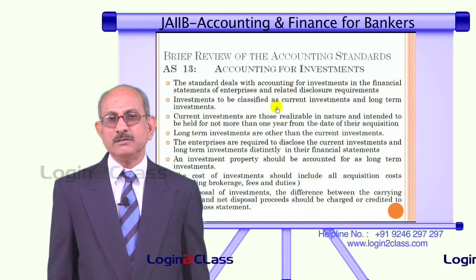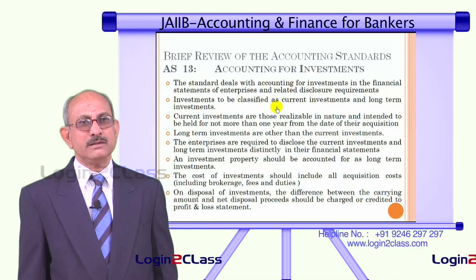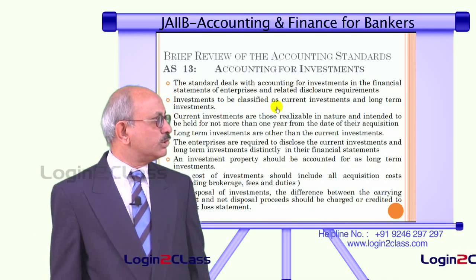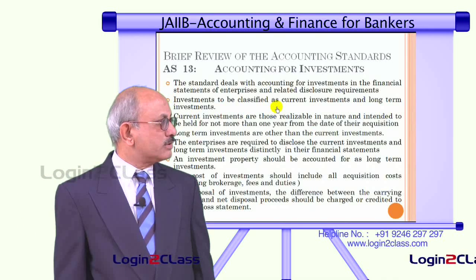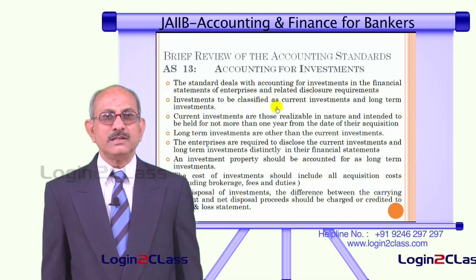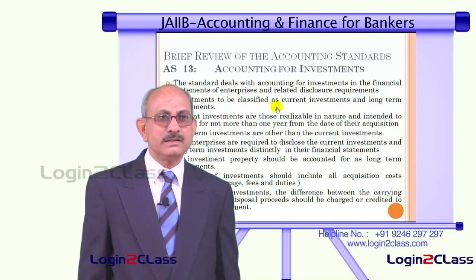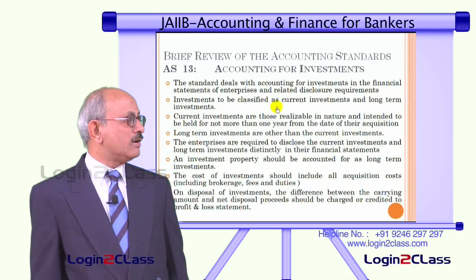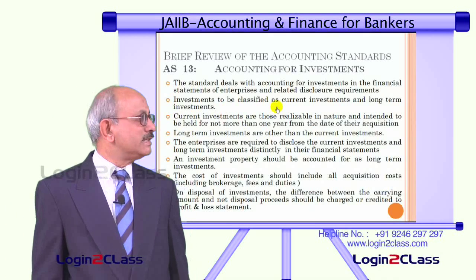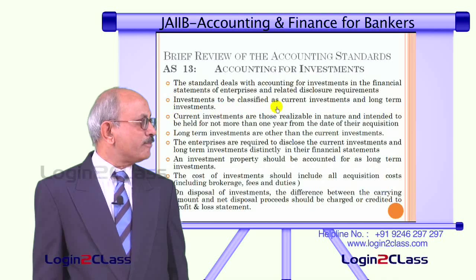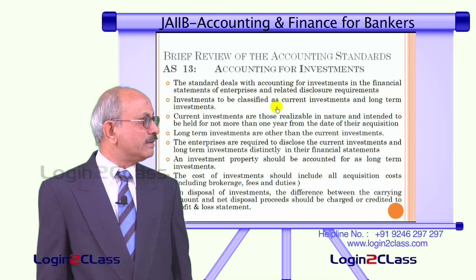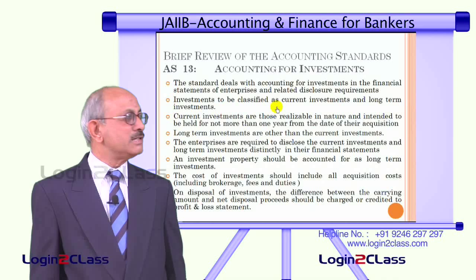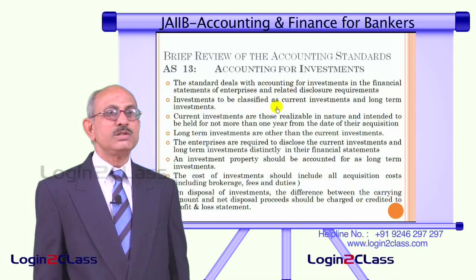Whatever money they have, in addition to lending for different activities, they also invest in the stock market, they invest in government securities, they invest in other things such as mutual funds. So, how to account for these investments is given in this standard called AS 13. This standard deals with accounting for investments in the financial statements of enterprises and related disclosure requirements.